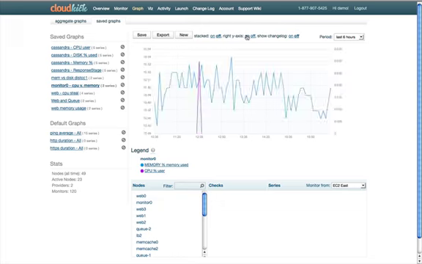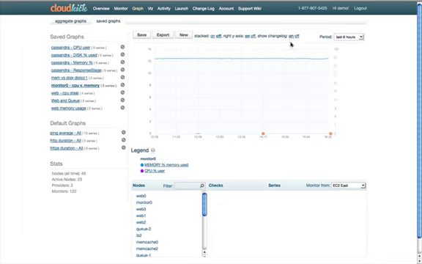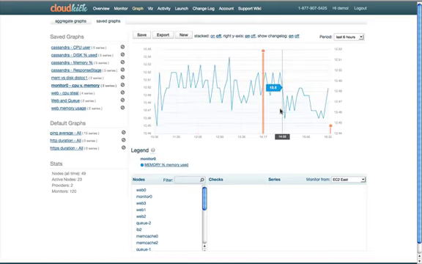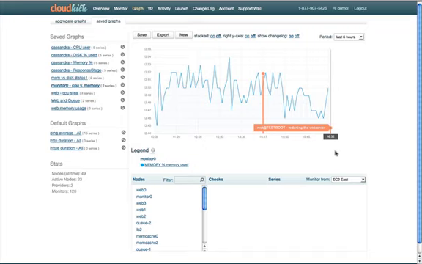I'm going to turn on the right axis here. So in this case, I'm comparing CPU usage versus memory usage. But what I can do is I can turn on the changelog. And now I start seeing these little dots here that say restarting the website, or again, restarting the web server, right here. So what's interesting is I could see, for instance, how the performance changes based on the actions that I make on my servers. And this is useful for a number of reasons. The ideal use case is you ship a new version of software and then you see that your performance all of a sudden is horrible on your servers. And with Cloudkick, we make it really easy to see those sorts of things.